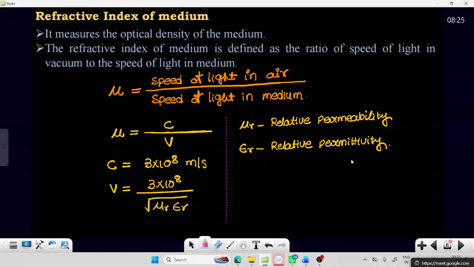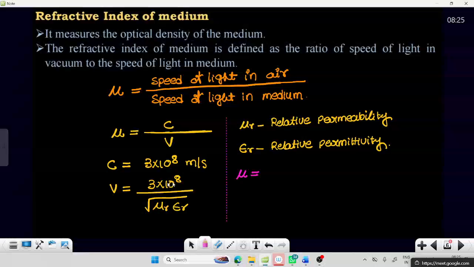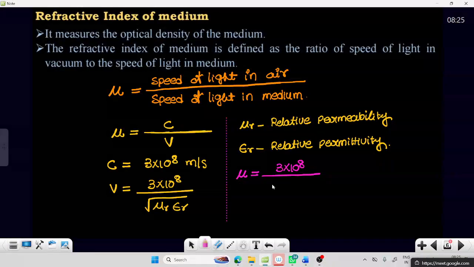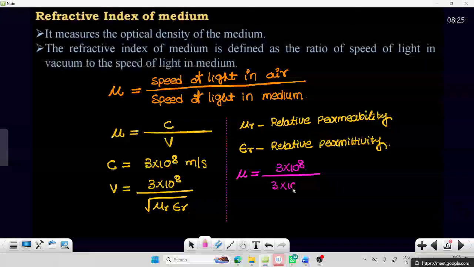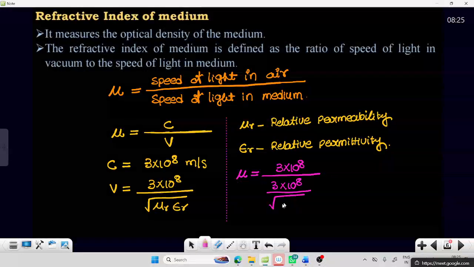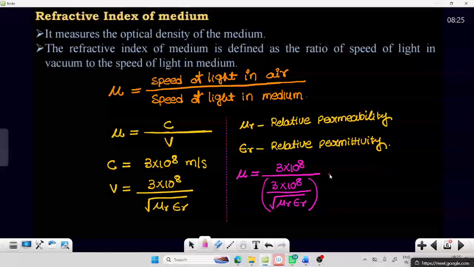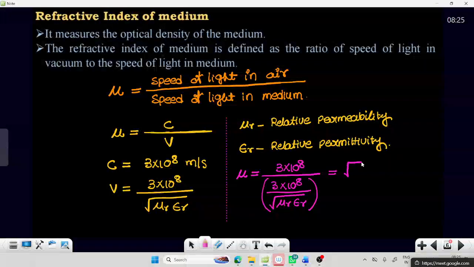Now, the refractive index, which will be given as what? Speed of light, so this is 3 into 10 power 8 by square root of mu r into epsilon r. The 3 into 10 power 8 will get cancelled, and then it comes to mu r into epsilon r.